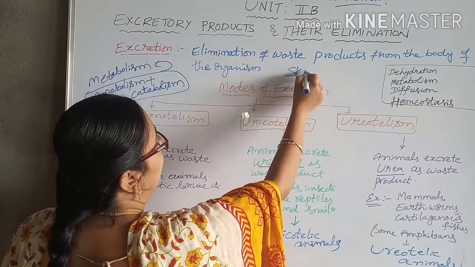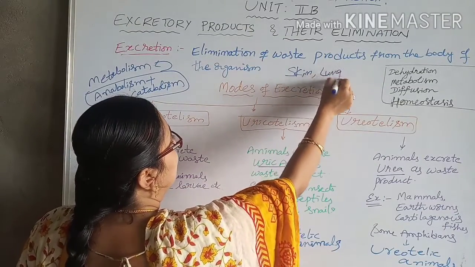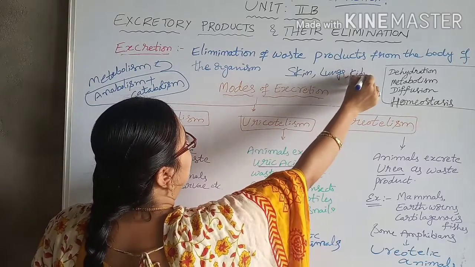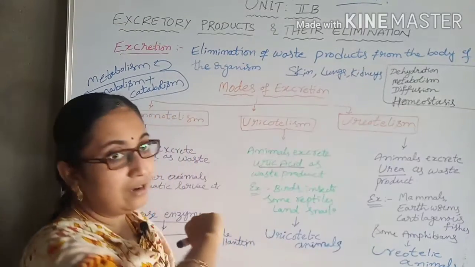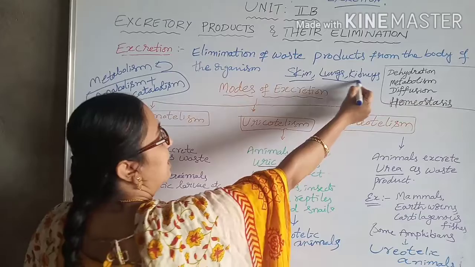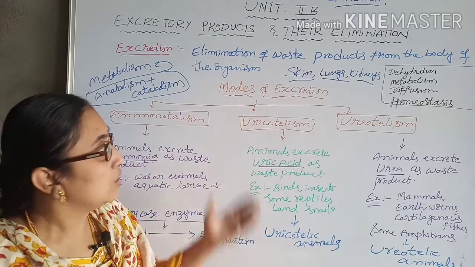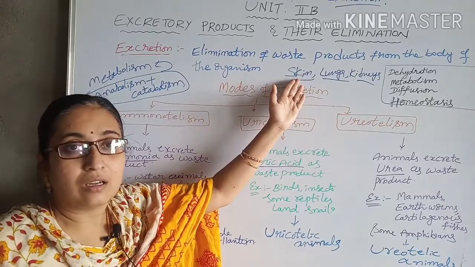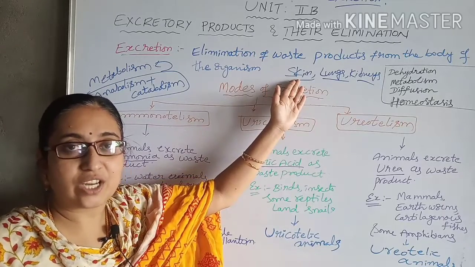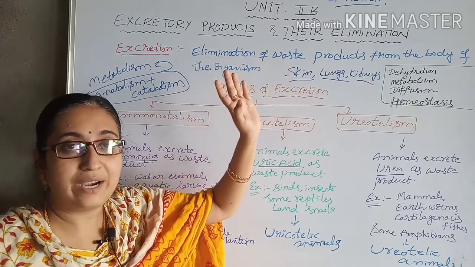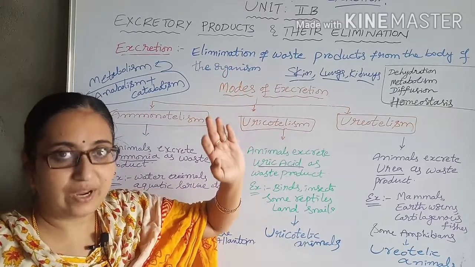In man the excretory organs are skin, lungs and kidneys. Through the skin, the salts go outside in the form of sweat.